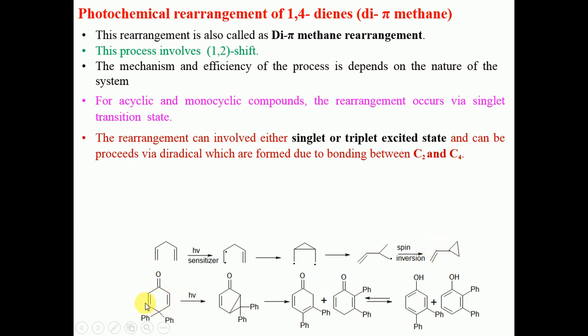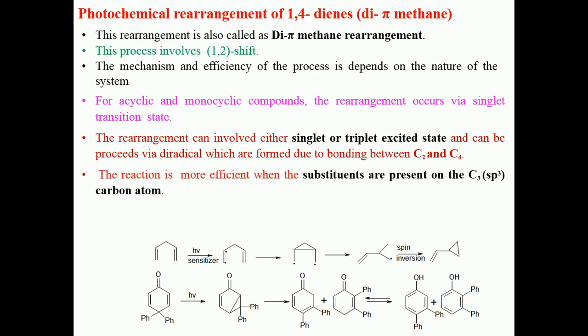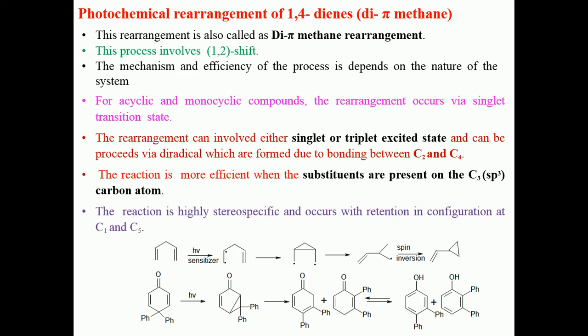Again, a substituted dienone system can also undergo the di-pi-methane rearrangement. This reaction is more efficient when the substituents are present on the C3 carbon atom. That means carbon number 1, 2, 3. If there is any substituent present at this carbon atom, the reaction is more efficient. The reaction is highly stereospecific and occurs with retention of configuration at the C1 and C5 carbon atoms. That means the configuration of carbon number 1 and carbon number 5 will be retained. That's why it is a stereospecific reaction.